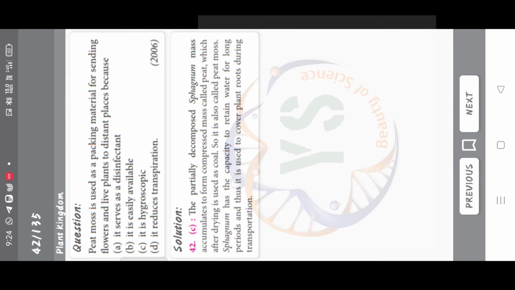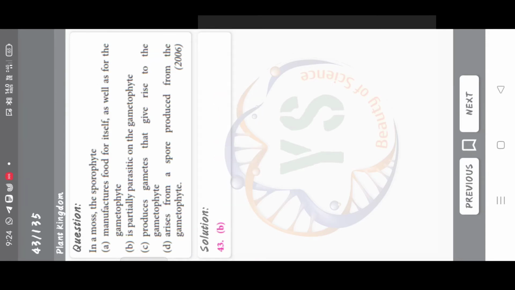Peat moss is used as a packing material for sending flowers and live plants to distant places because it serves as a disinfectant, it is easily available, it is hygroscopic, it reduces transpiration. Correct answer is option C, it is hygroscopic. In a moss, the sporophyte manufactures food for itself as well as for the gametophyte, is partially parasitic on the gametophyte, produces gametes that give rise to gametophyte, arises from a spore produced from the gametophyte. Correct answer is option B. It is partially parasitic on the gametophyte.